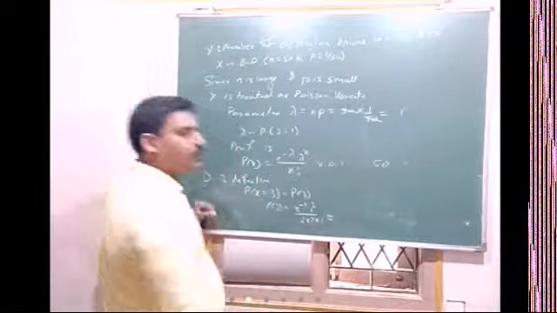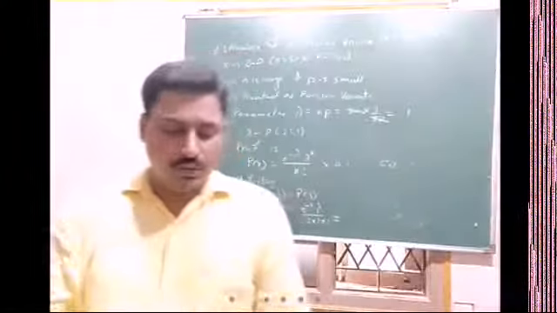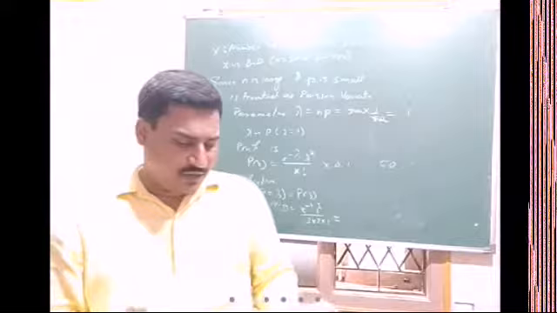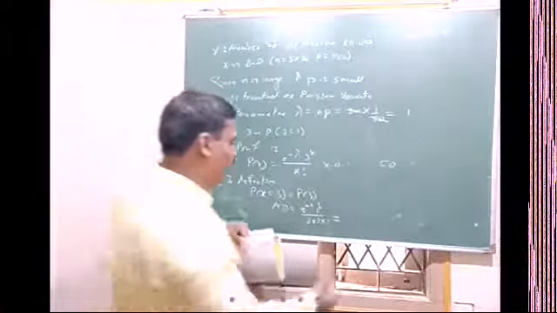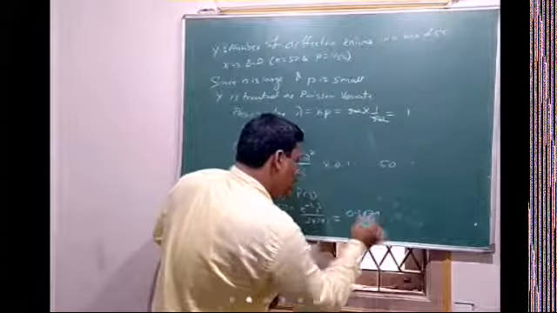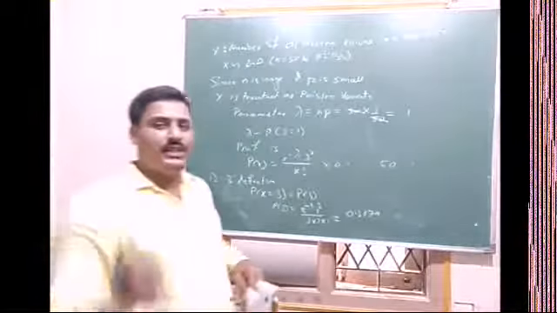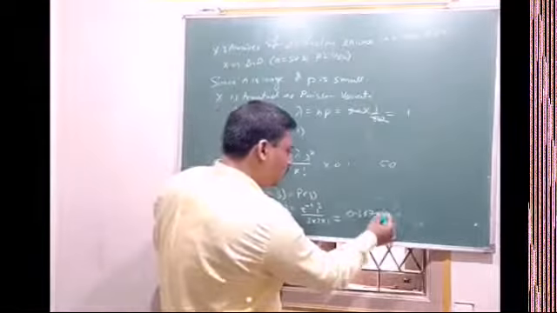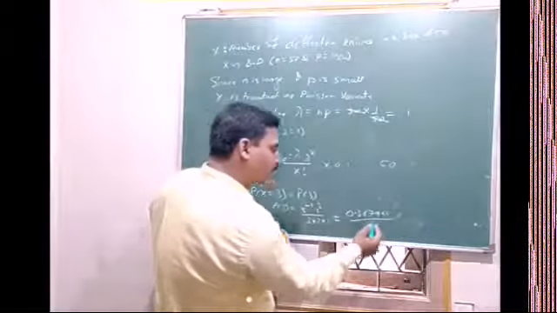The parameter is 1, so e raised to minus 1. The table value for e raised to minus 1 is 0.3679. 1 raised to 3 is 1 itself, so into 1 divided by 3 into 2, that is 6.